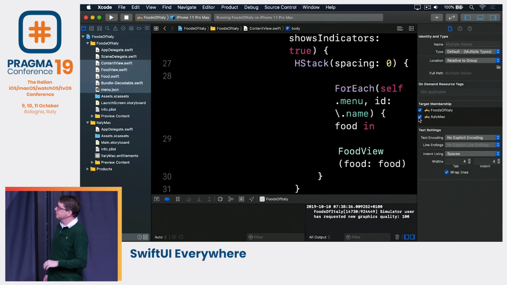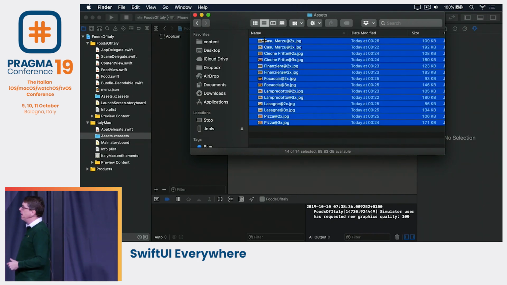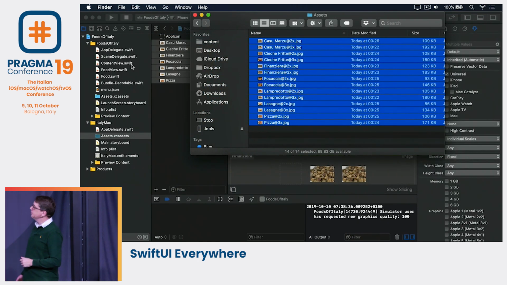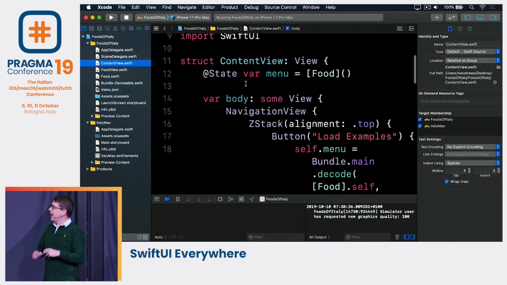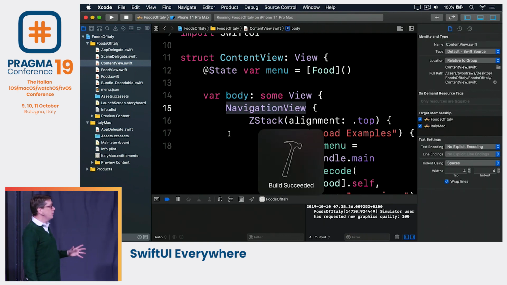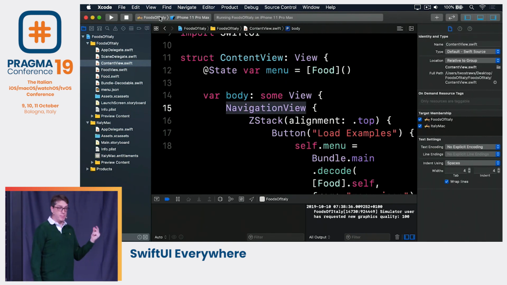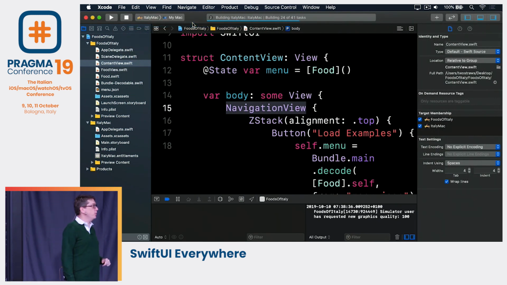So now we've done that, we can go back to our assets, add them to the macOS target, of course, because macOS wants to have images as well. Here they are. Just drag them all in. Boom. There we go. And then over in our content view again, we can go ahead and look at how this works. So as a reminder, this code works great on iOS. Compiles out of the box on iOS. It was built for iOS. But it's not built for macOS.